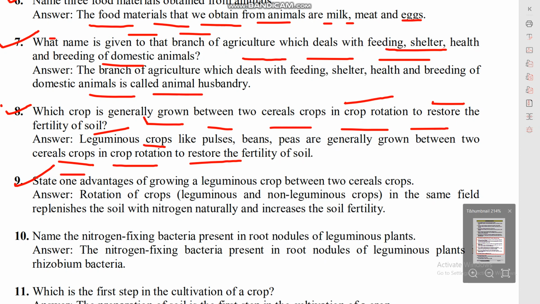Question number 9. State one advantage of growing a leguminous crop between two cereal crops. Rotation of crop, leguminous and non-leguminous crop in the same field replenishes the soil with nitrogen naturally and increases the soil fertility.